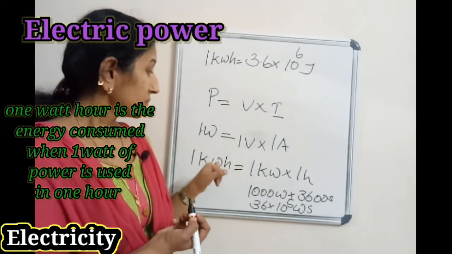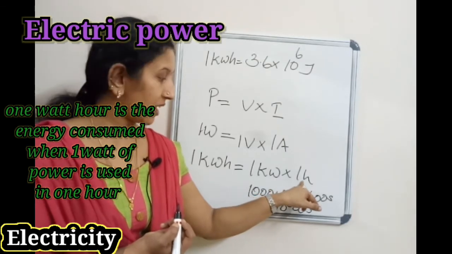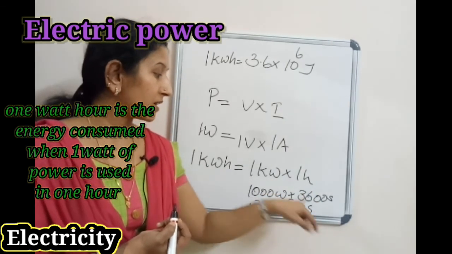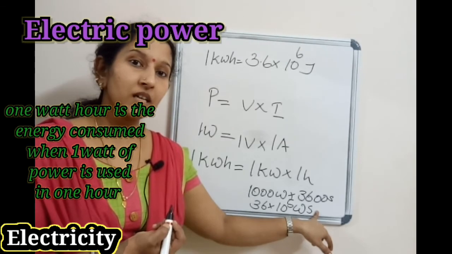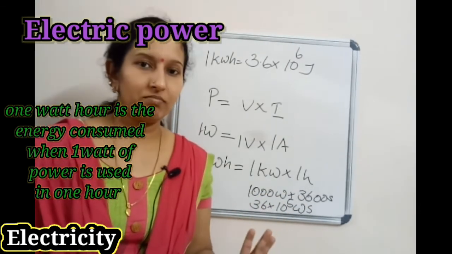See, actually kilowatt hour is power and hours, right? So what does the watt second mean? Watt second is joule.